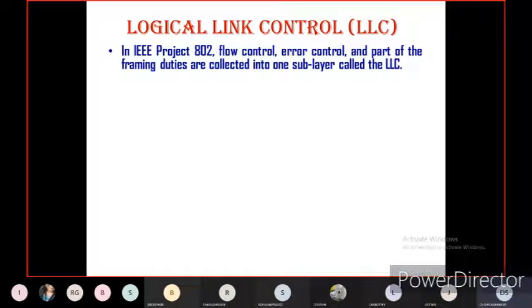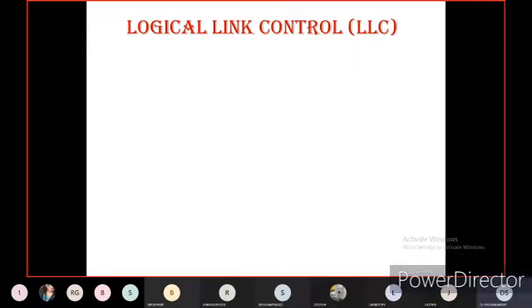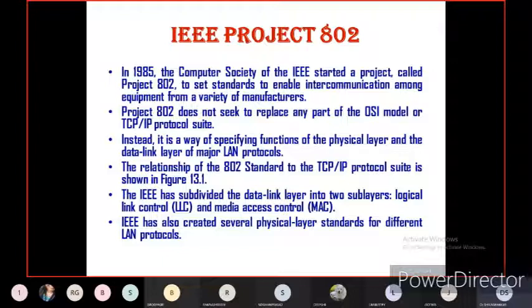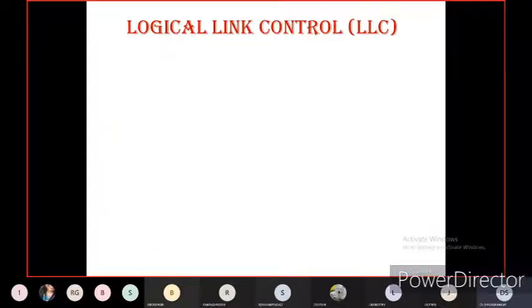What is the logical link control protocol? Dear students, you may get a 6 marks or 8 marks question: briefly explain what is the IEEE 802 Ethernet protocol and explain what are the logical link control and media access control protocols. For 6 marks or 8 marks in the main exam, you may get this question. Now let us discuss one by one.